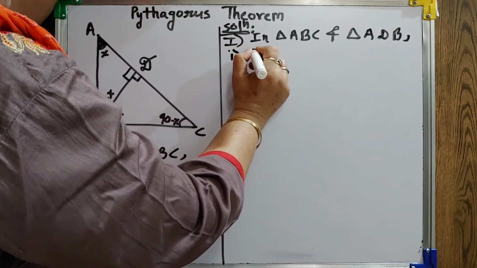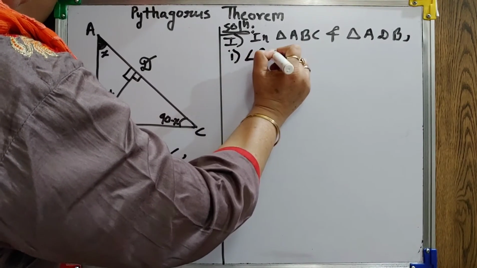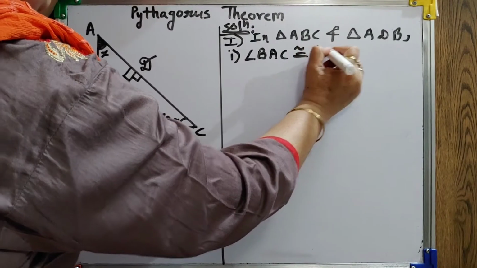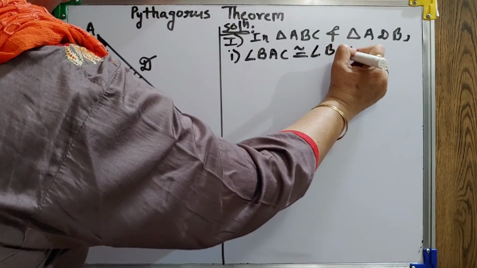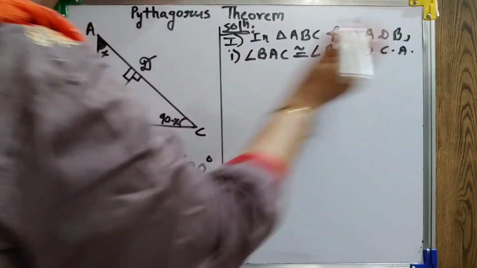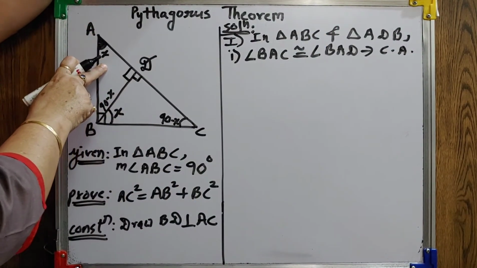Now, angle BAC of the larger triangle is congruent to angle BAD of the smaller triangle. You can either write common angle or you can write each of x degree, because already you have shown.